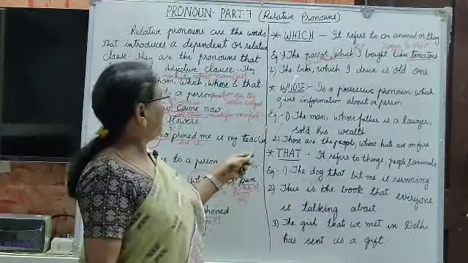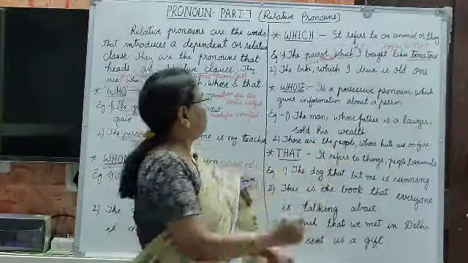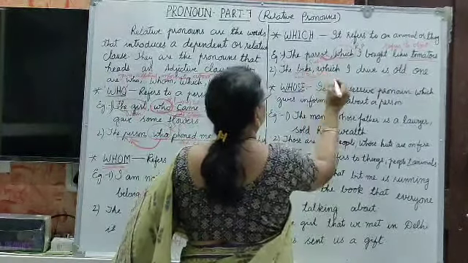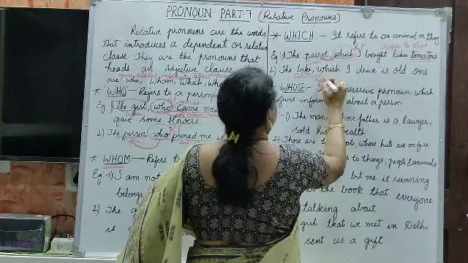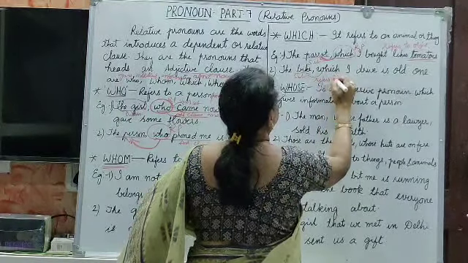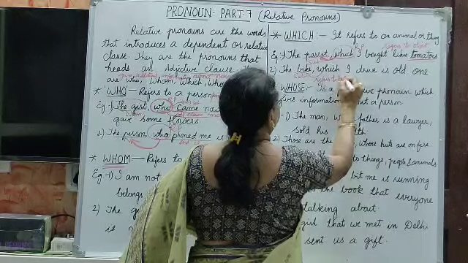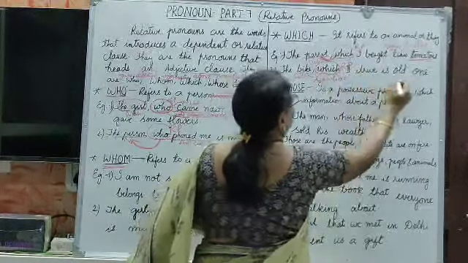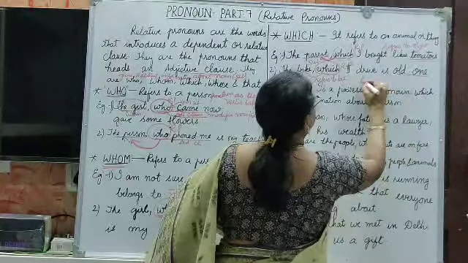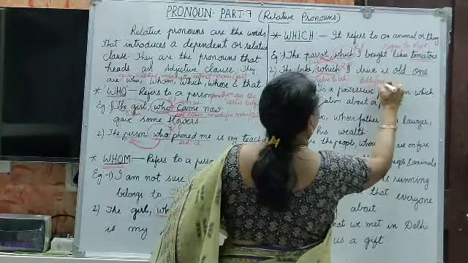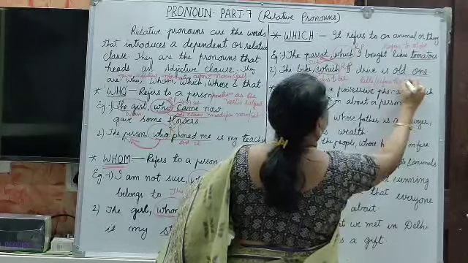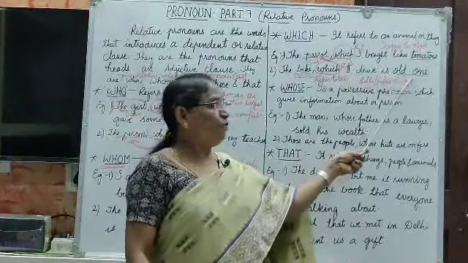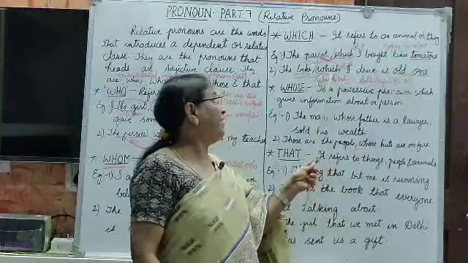Next is, the bike which I drive is old one. See, bike is the subject, this is the antecedent. Which refers to bike, and this is the relative pronoun. So this is old one. It tells about or refers to the object. The bike which I drive is old one. It is telling about the bike, what kind.